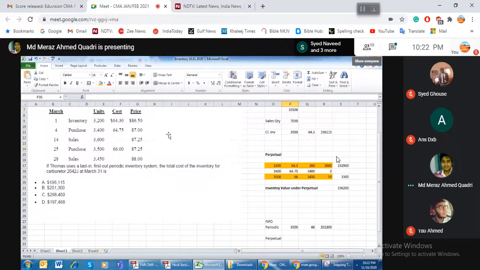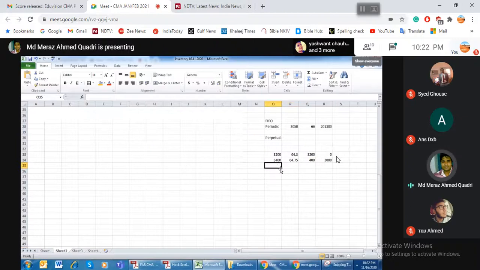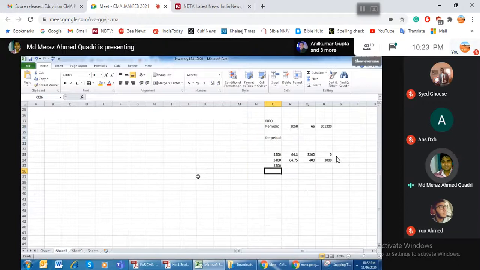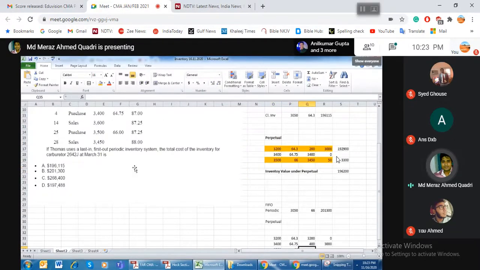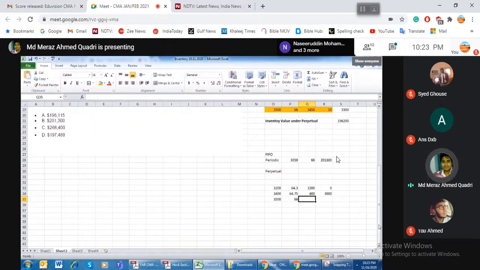Okay, it's done. Then I got 3,500 from the market, at the rate of 66. And I got an offer of 3,450; I have to sell it. First of all, I'll sell 3,000 from here, then I'll make it 0. Then I will sell 450 from here.